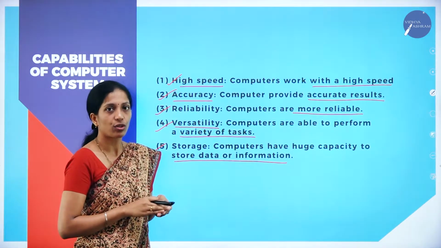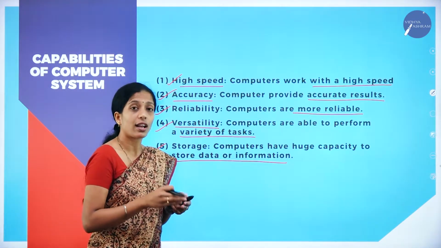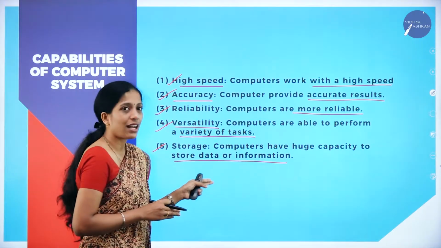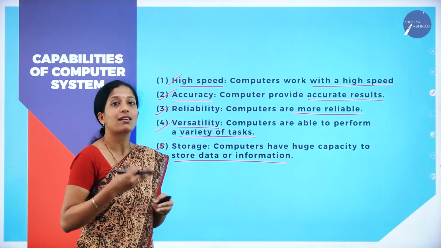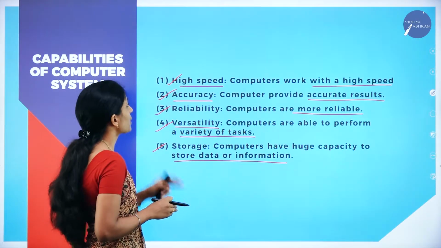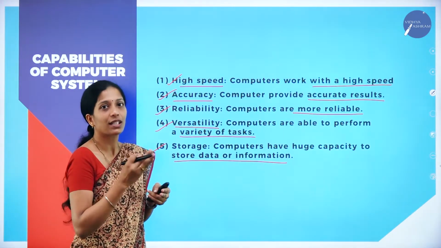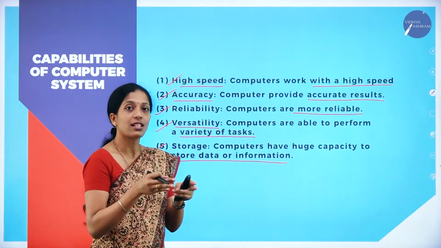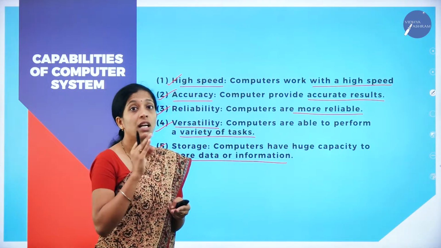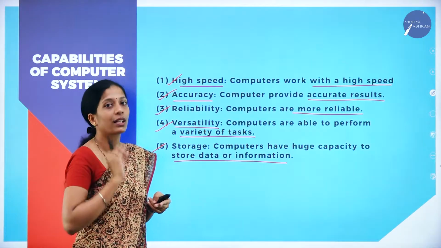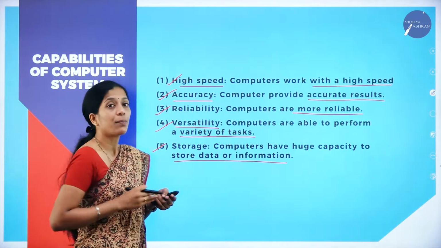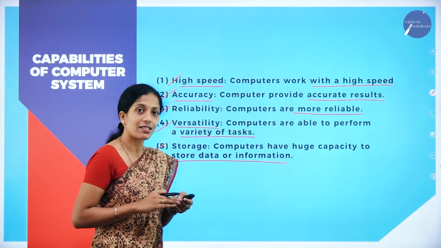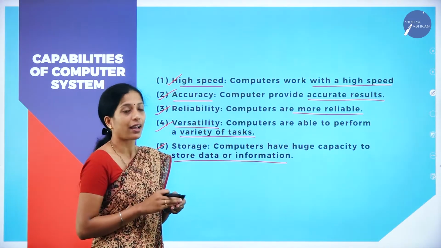You might get this for 2 marks also: state or explain any 2 capabilities of computer system. Or you can write the advantages also, as this capability itself will be the advantage. The first one is high speed, in the sense it works with greater speed. The next one is accuracy. Whatever information or results we get from the computer system are more accurate or correct. Next one is reliability. Computer is more reliable in nature. A number of users can rely on the results of the computer because of its accuracy.